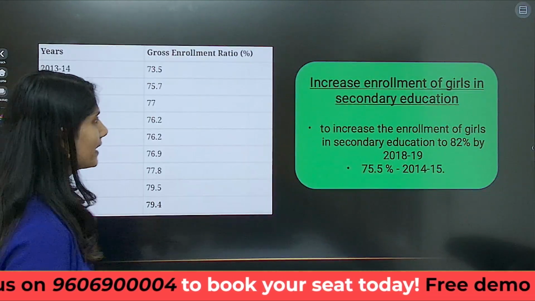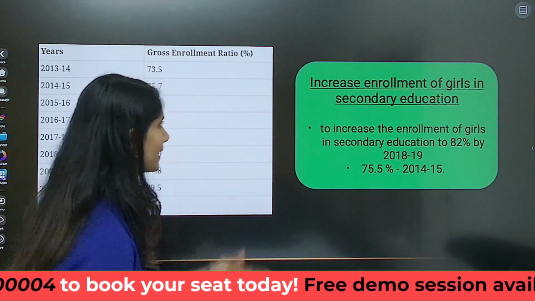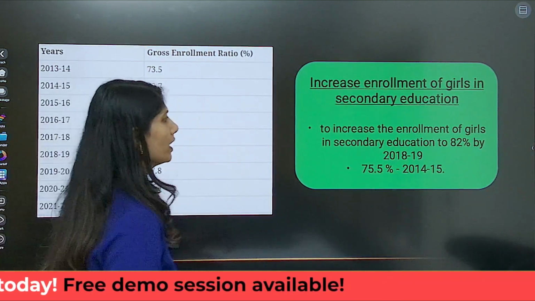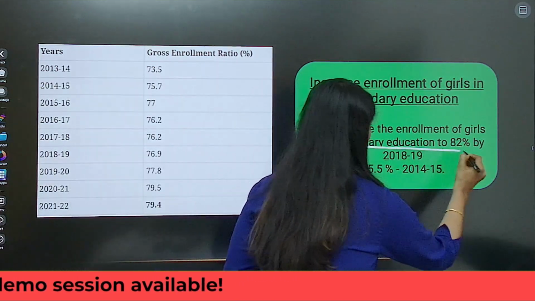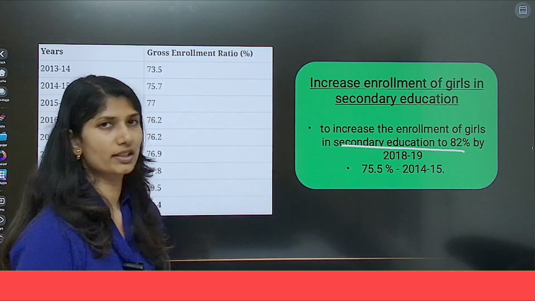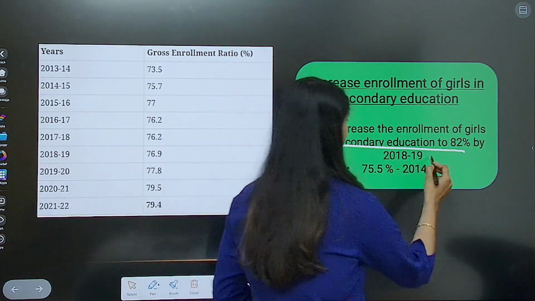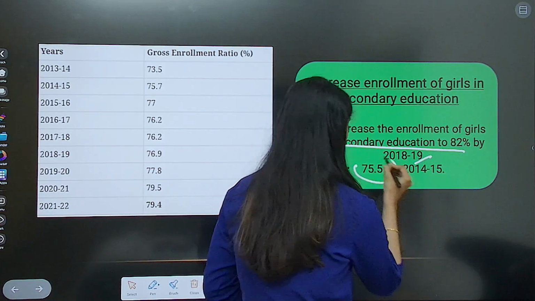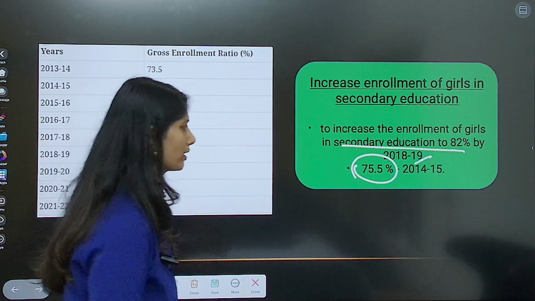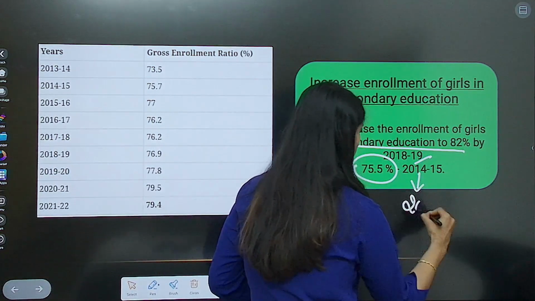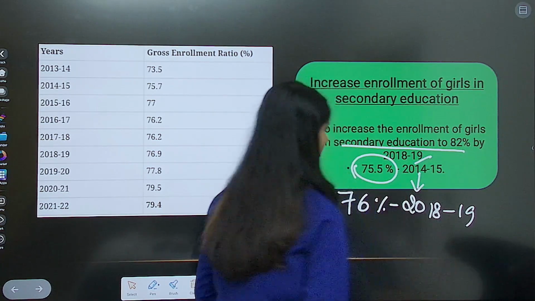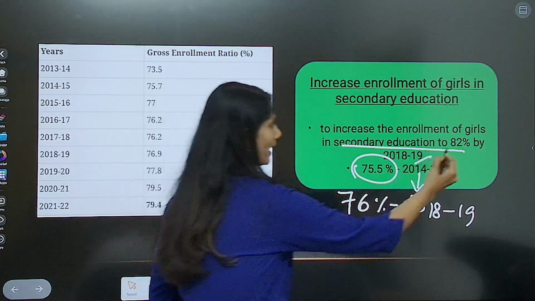Next is increasing the enrollment of girls in secondary education or increasing the gross enrollment ratio. With respect to enrollment ratio, they wanted to increase to 82% by 2018 or 19. But if you see, the maximum they could attain by 2014 or 15 was 75.5%. When it comes to 2018 and 19, the only thing they could attain was 76%. So this they have not been able to increase.